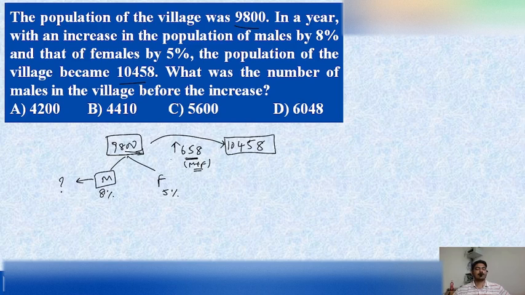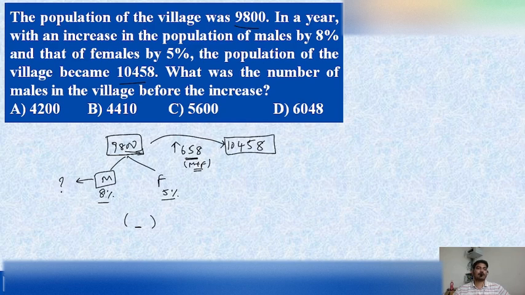But as I told in the introduction part, in order to apply the allegation concept, all values must be in the same units. If the units are not the same, we need to convert them into the same units. Suppose we are given 8 percentage and 5 percentage. If we also had a percentage increase here, then you could easily find it. But finding what percentage 658 is, is somewhat difficult for us.